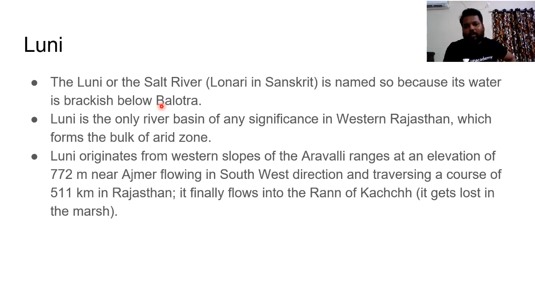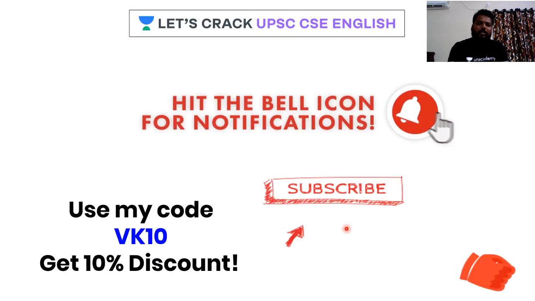So the Luni River, or the Salt River, is named so because its water is brackish below the Balotra region, and Luni is the only river basin of any significance in western Rajasthan which forms the bulk of the arid zone. So it somewhat acts as a lifeline for the desertified regions. Luni originates from the Aravalli ranges and flows near Ajmer, in a southwest direction, and it has a course of 511 kilometers in Rajasthan. Finally, entering the Rann of Kutch region, it gets lost in the marshy lands. So not much significance of this Luni River, but just remember.